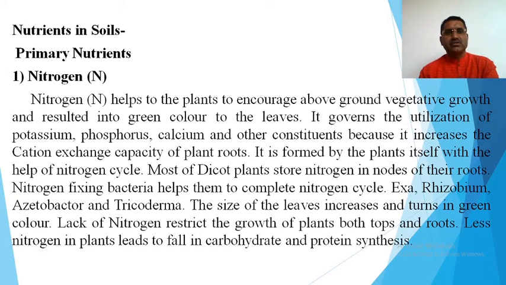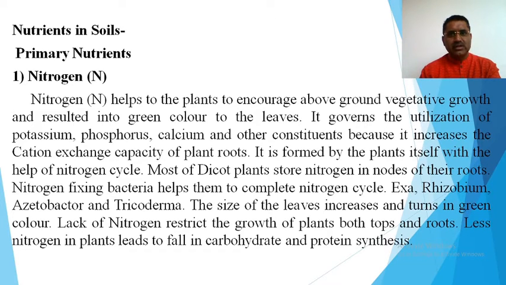First primary nutrient is nitrogen. Nitrogen helps the plants to encourage above ground vegetative growth and results in green color of the leaves. It is a very important nutrient so far as soil is concerned, because whenever there is a sufficient amount of nitrogen in the soil, and if we grow a plant in that soil, then the leaves of the plants are so green and look so nice. That is the effect of sufficient or optimum nitrogen in the soil.